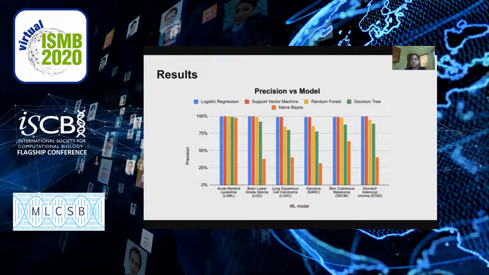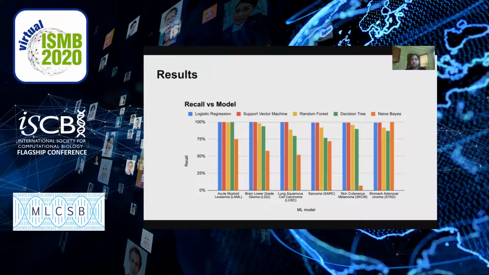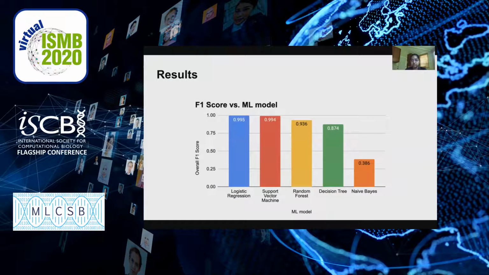Here's a plot of precision for different algorithms and different types of cancer. A high % of precision indicates that the algorithm is performing well. Here's a plot of the recall for different algorithms and different types of cancers. A high % of the recall indicates that the algorithm is performing well. Here are the results of the F1 score for different models and different types of cancer. A higher F1 score indicates that the algorithm is performing well.